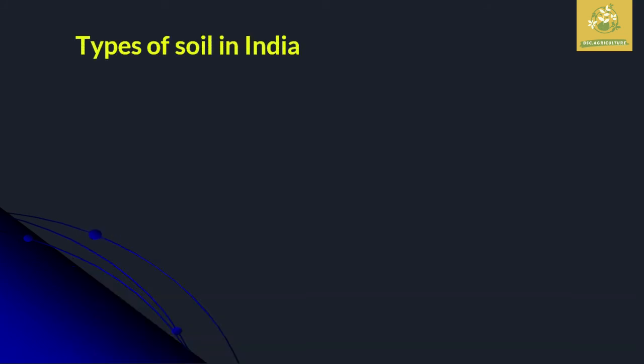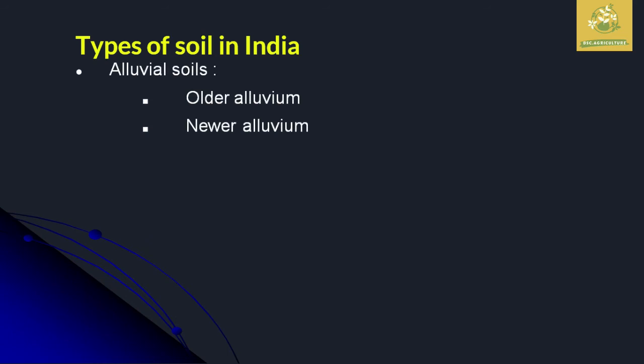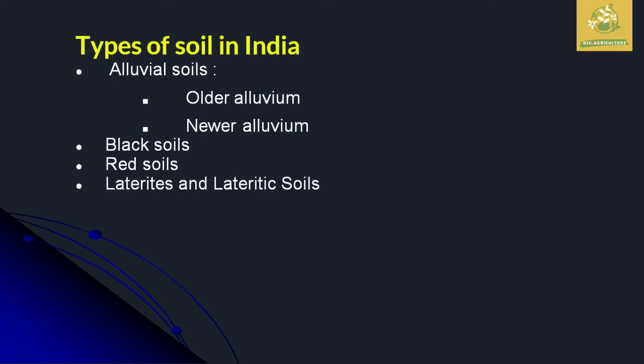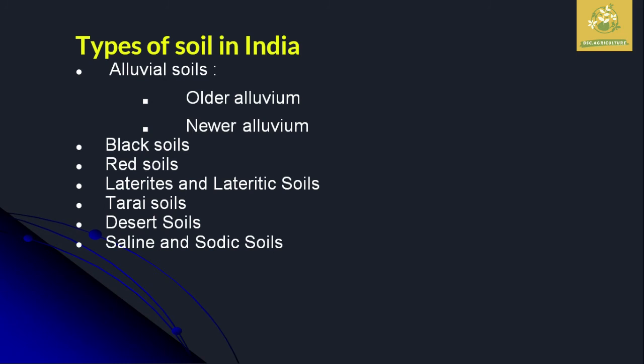By seeing the different types of soil in India, the first one is alluvial soils. The alluvial soil is classified into two types, older and new alluvial soil. The second is black soil and red soil. Then laterite and lateritic soil, terai soil, desert soil, saline and sodic soil, sodic or alkali soil, acidic soil. So these are the different types of soil present in India. I have given a perfect definition for each and every type of soil in the lecture notes because I don't want to make this video lengthier.